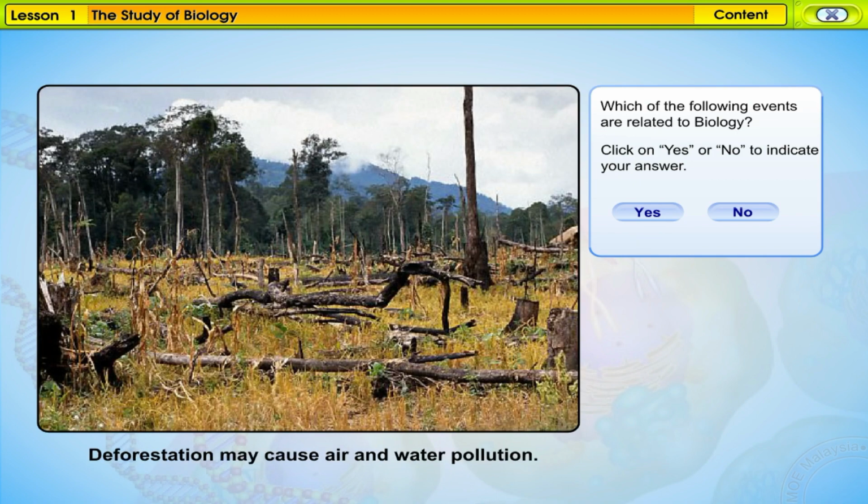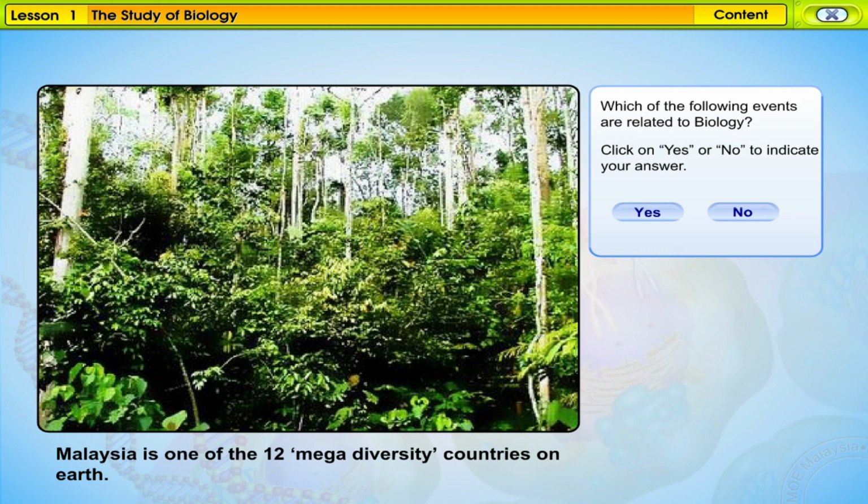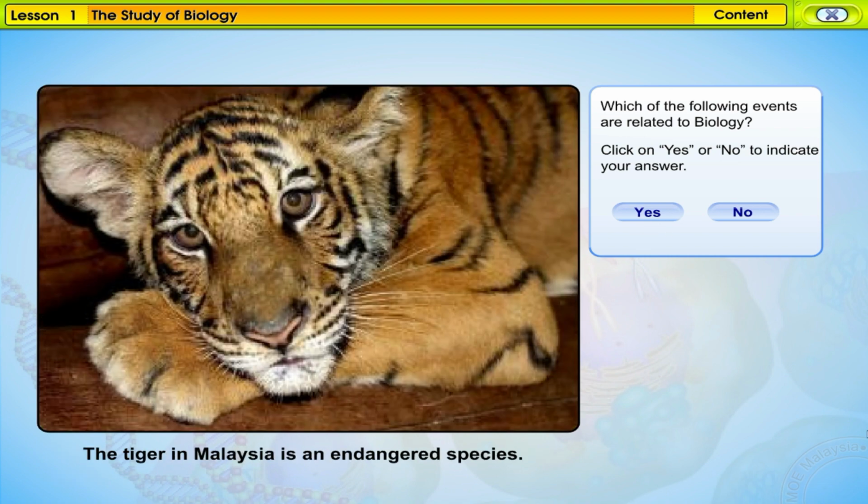Deforestation may cause air and water pollution. Malaysia is one of the 12 mega-diversity countries on Earth. The tiger in Malaysia is an endangered species.